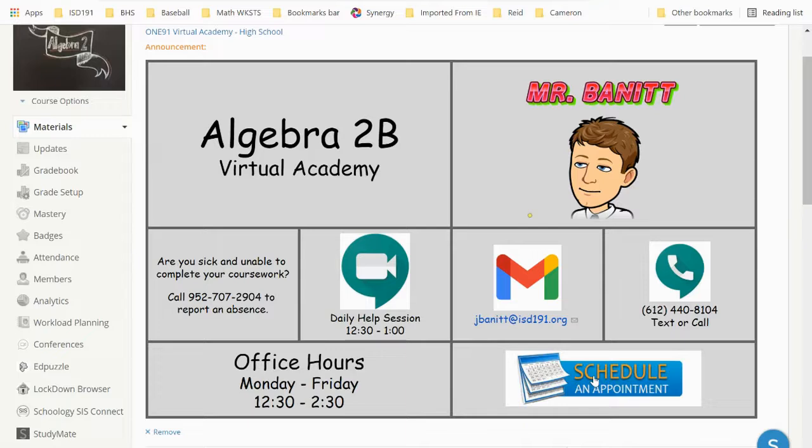If you click on that, it's going to take you to basically a calendar screen, and it'll show you what appointments are available. So you just sign up for one, and then I get a notification that somebody signed up, and I add a Google Meet link to that appointment. So it'll appear in your calendar, and there will be a Google Meet link added after I put that on there for you. All right.